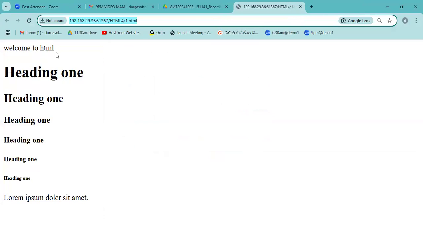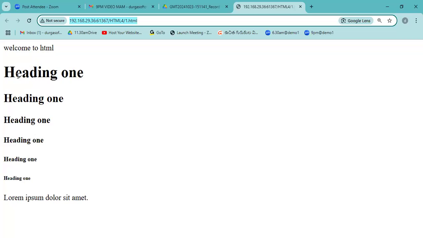Here you can see "Welcome to HTML" and all the information: all headings, H1 to H6, and paragraph content. So we can display all of this in our program like this: H1 to H6, and here, lorem information. This way you can display your output. So this time, I'm displaying "Welcome to HTML" here.